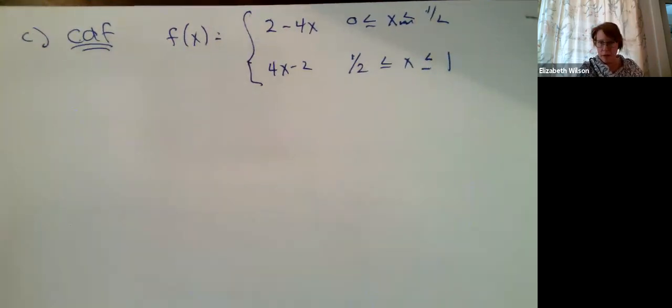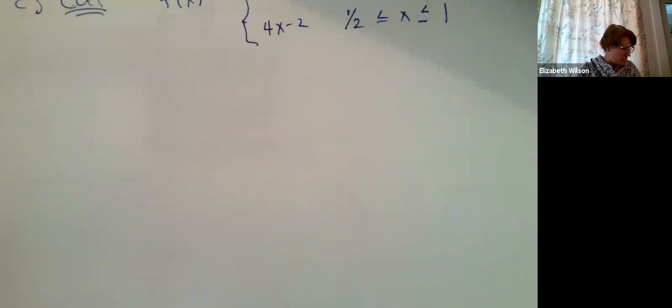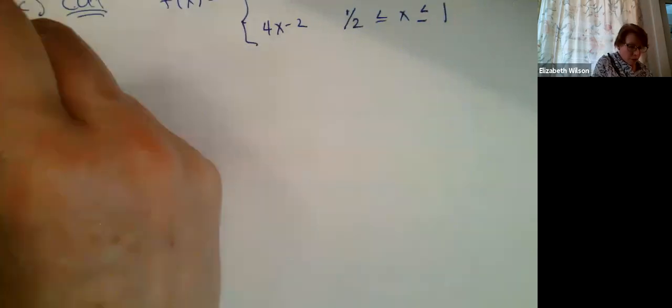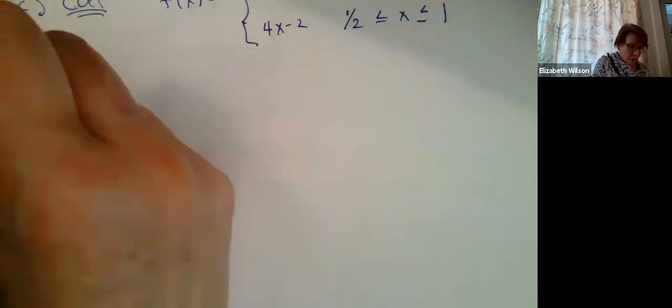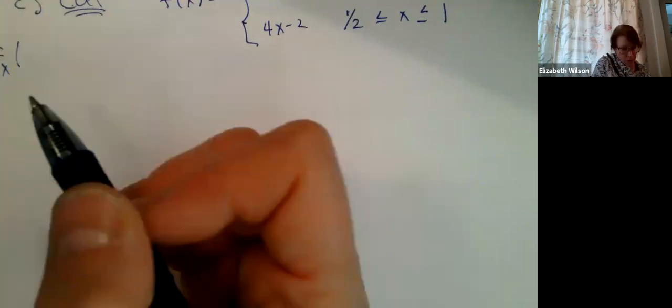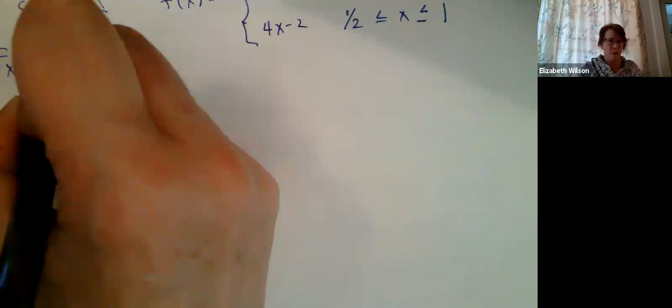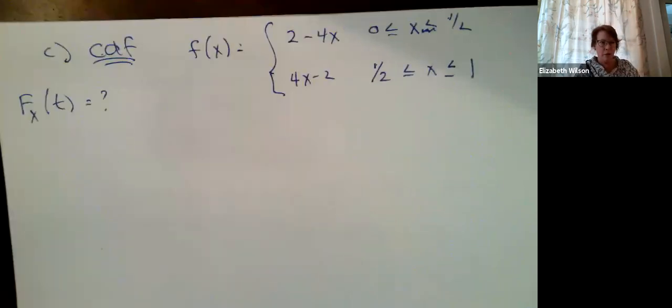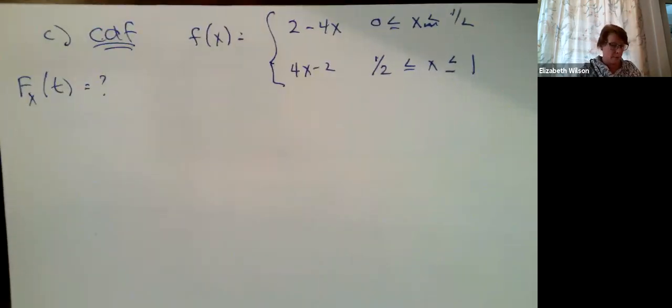It's our PDF. So now we want to think about our cumulative distribution function, which is our capital F, our random variable, right? I'll call it as a function of t, just so that we can think about how we're going to be integrating it. Now I've got a couple of intervals to think about.